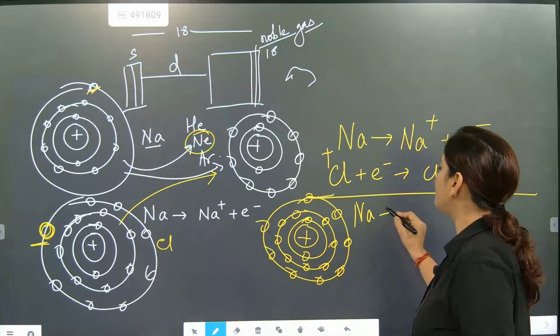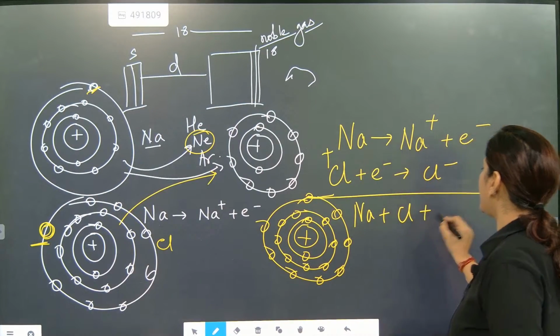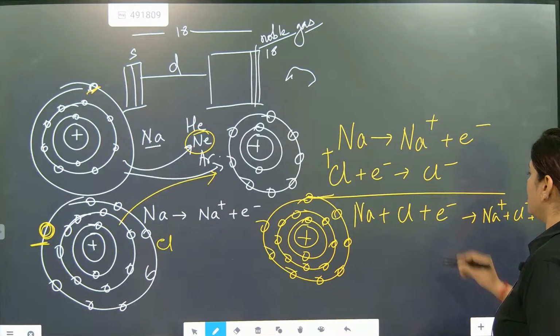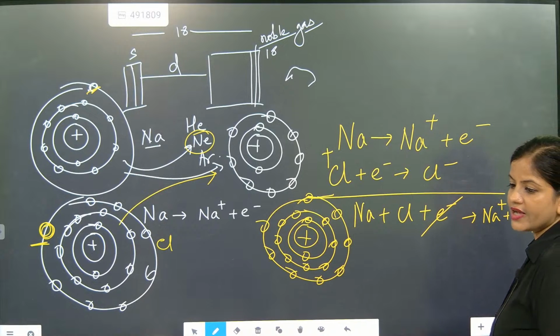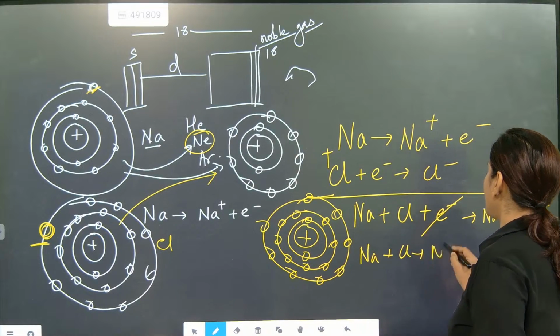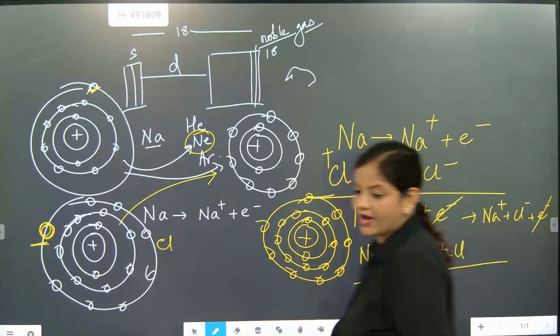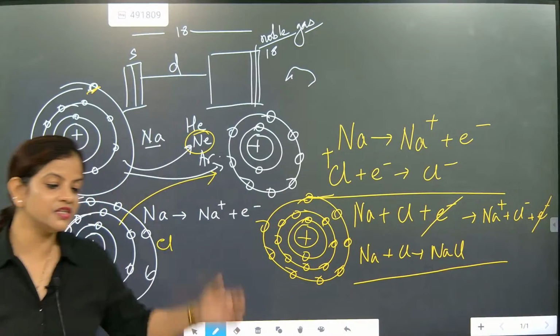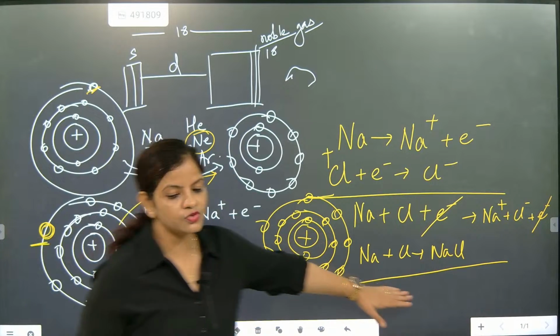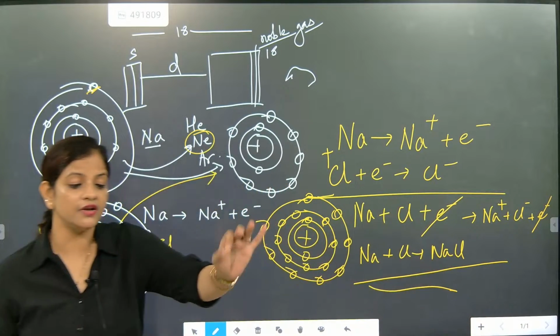From two different fields, they come together. Here we get Na plus, Cl minus, plus 1 electron. The electron on both sides of the reaction gets cancelled. So we get NaCl, positive and negative bound together, because there is always an attraction between positive and negative. And this is called a chemical reaction.